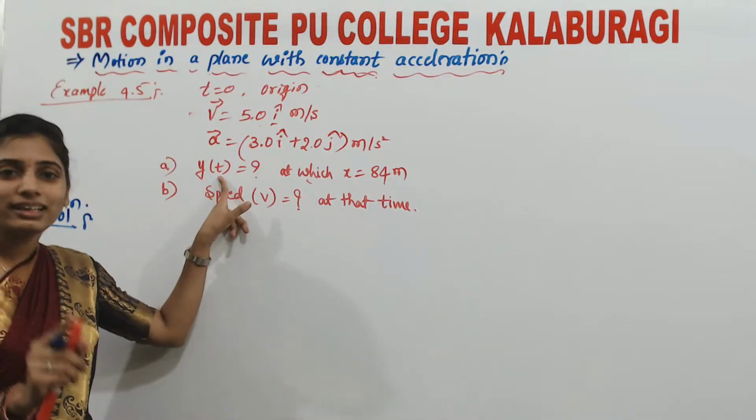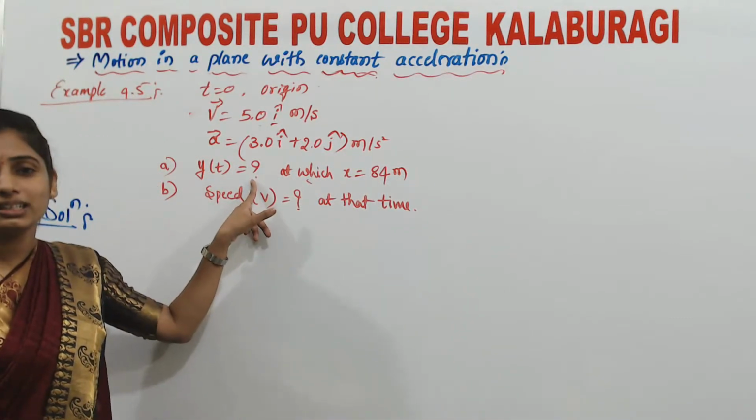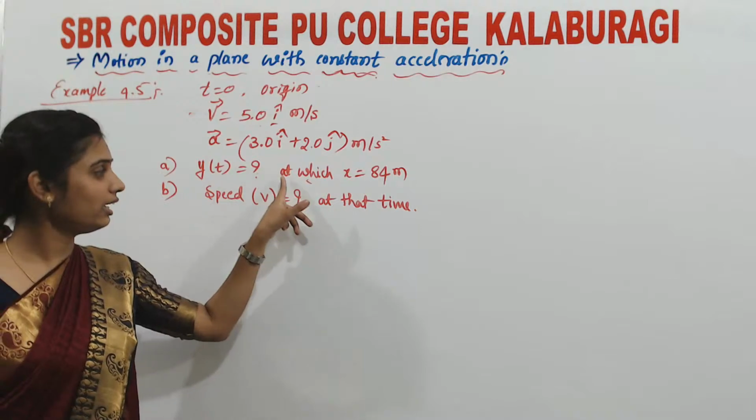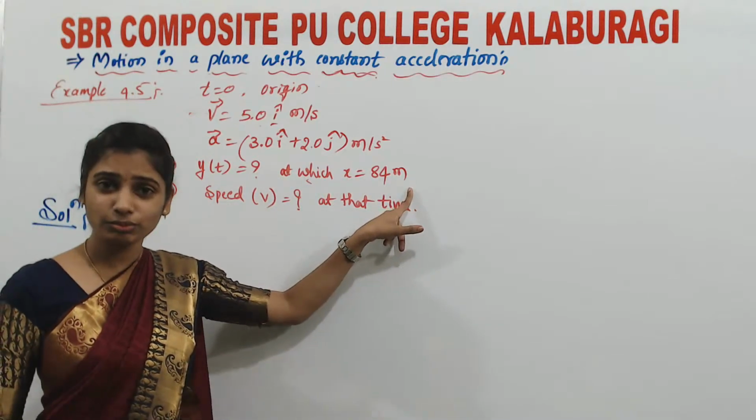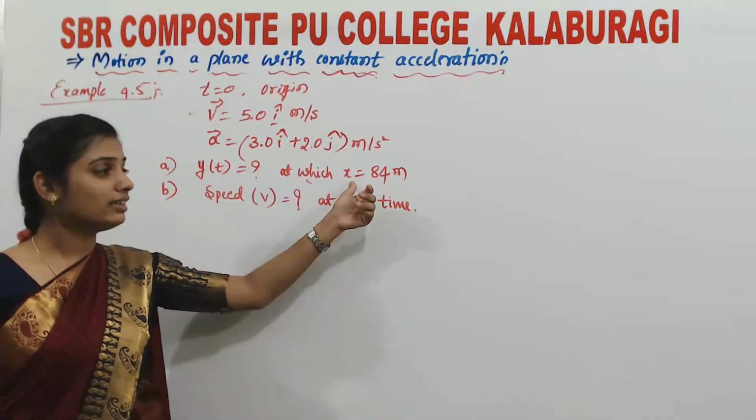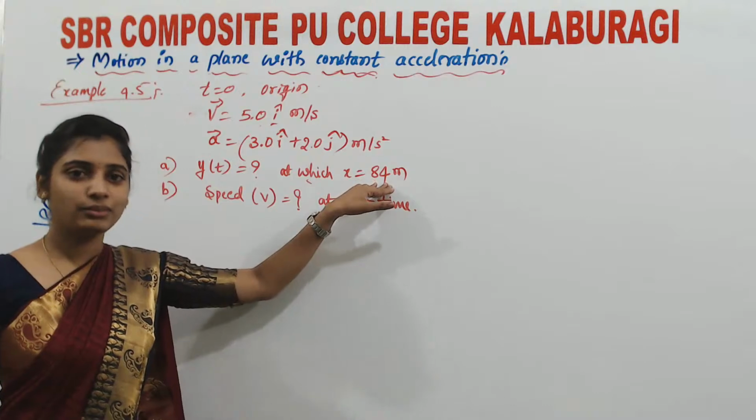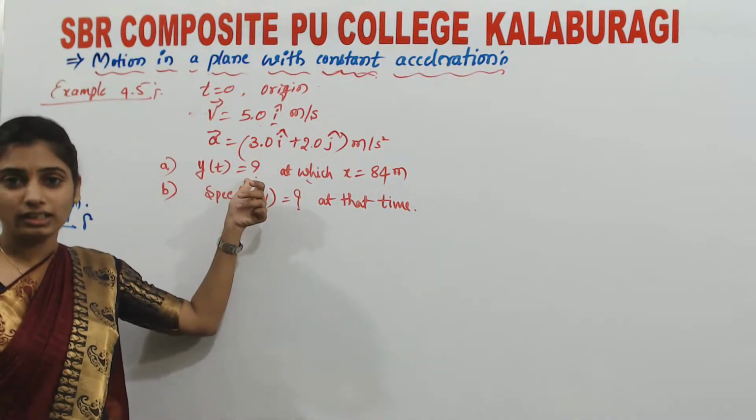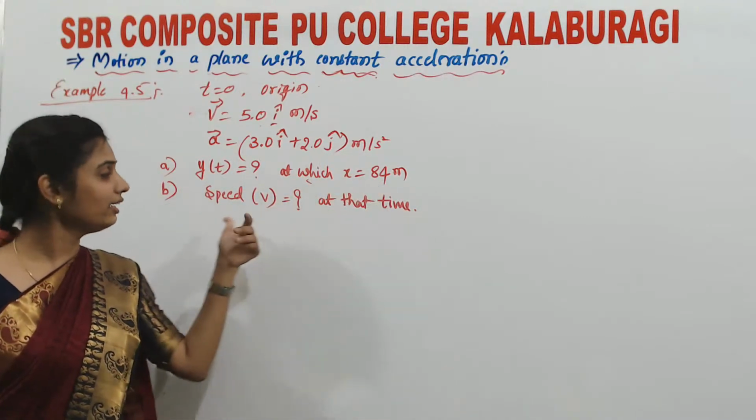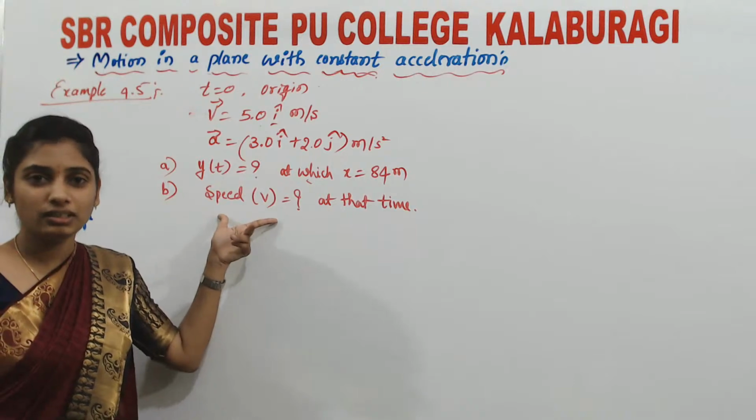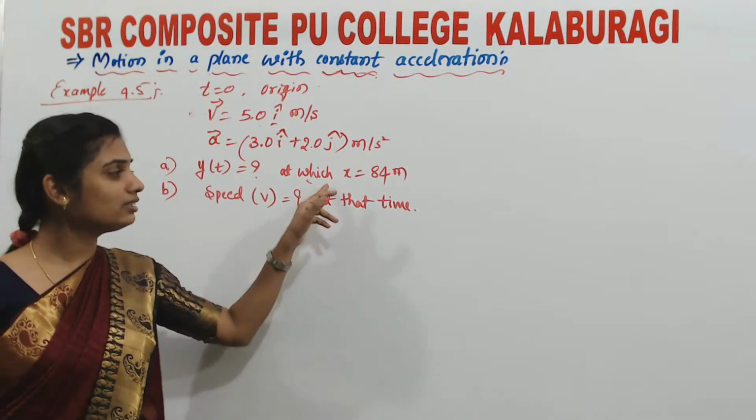At that time, what is the y coordinate, the value of y, when x is equal to 84 meters? He has given x = 84 meter. At that time, what is the value of y? And the next thing is, what is the speed with which it is moving at the same time?